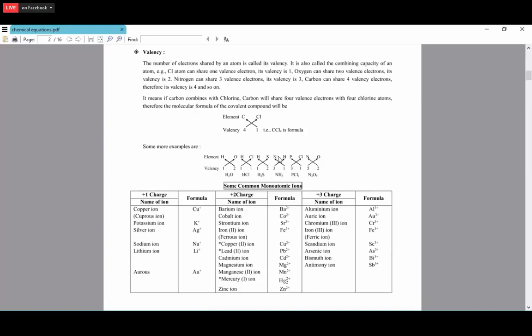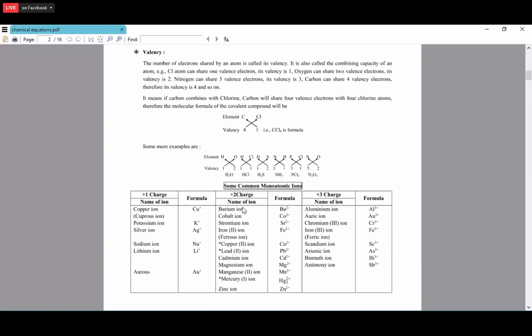We do the cross multiplication, so we get NH3. PCl3, phosphorus trichloride. Phosphorus has valency 3, chlorine has valency 1, so we cross multiply: PCl3. Then nitrogen pentoxide. Nitrogen has valency 5, oxygen has valency 2, so we do the cross multiplication: N2O5.